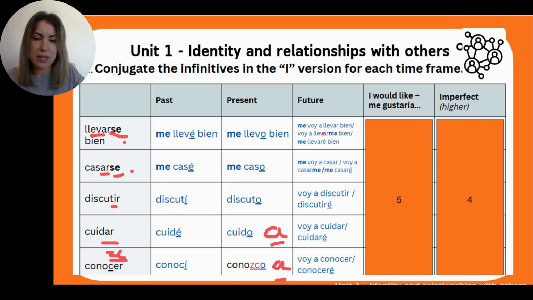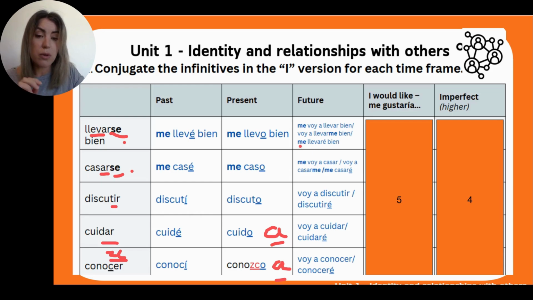So we have, sorry, this is a bit difficult to see. So in the near future tense, we have 2 options. Me voy a llevar bien, I am going to get well with. Or we can also say voy a llevarme bien. So the me can go at the front or at the back. But I always advise to keep it at the front so that it follows the same pattern.